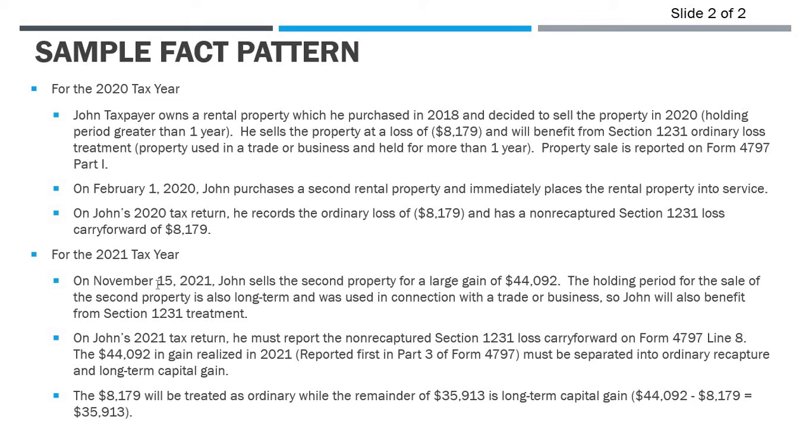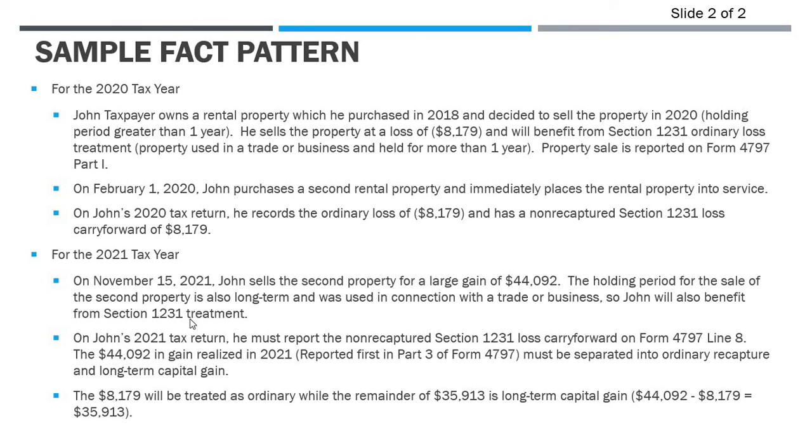So what happens in 2021? On November 15th, 2021, John sells that second property, right? So the property he purchased up here on Feb 1, he sold it in November 2021, and he made a nice large gain, $44,092. Now the holding period for the sale of that property is greater than a year, right? So it's long term, and he used it in connection with a trade or business, so he's going to get to benefit from the Section 1231 treatment.